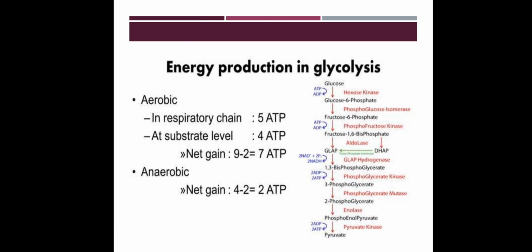Then energy production. Here we discuss the energetics, how many ATPs are formed, how much energy is generated. In aerobic conditions, in the respiratory chain, 5 ATPs, and at substrate level 4 ATPs. Net gain: 9 minus 2 is equal to 7 or 8 ATPs. That is, in aerobic condition, up to 6 to 8 molecules of ATP are formed. In anaerobic condition, only 2 ATPs are formed.